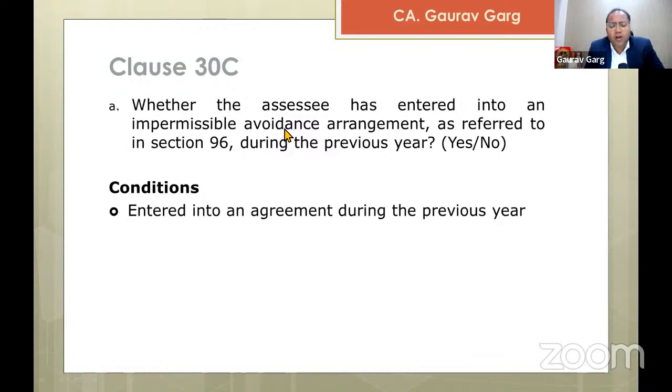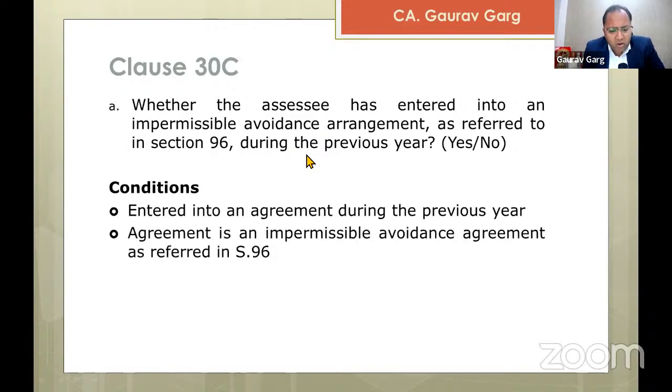If you are able to identify any impermissible avoidance arrangement which the taxpayer has entered into in 21-22, that is only what needs to be reported. If that is not the case, then certainly one can avoid clause A. One can simply say no, the assessee has not entered into any impermissible avoidance arrangement during the previous year. But I'm highlighting that the guidance note has a different view, and we all need to go by what our guidance note is mandating to us.